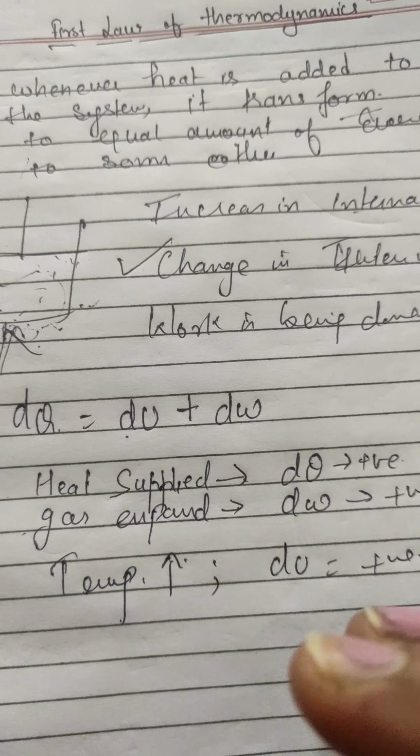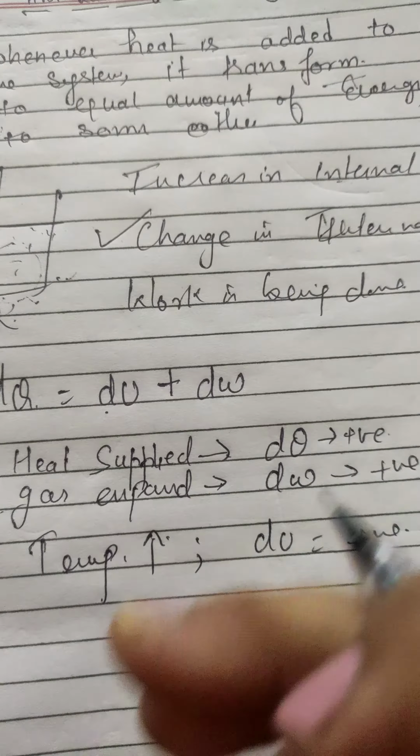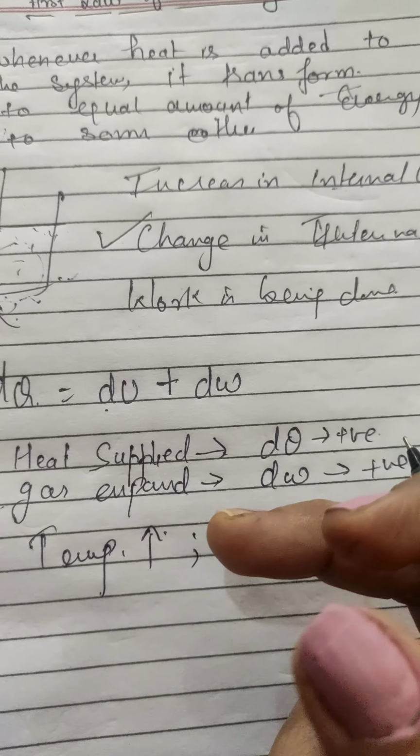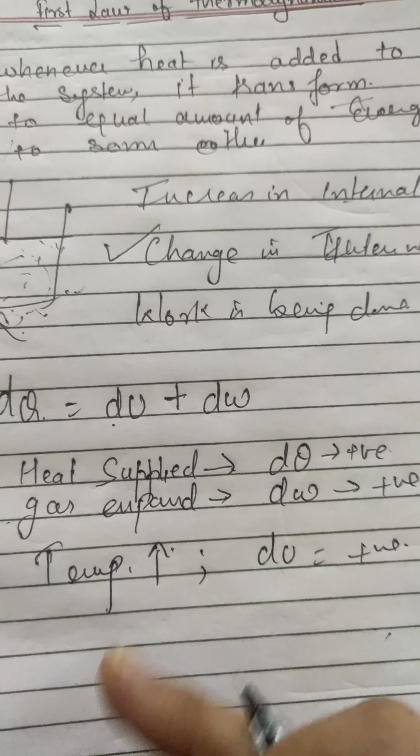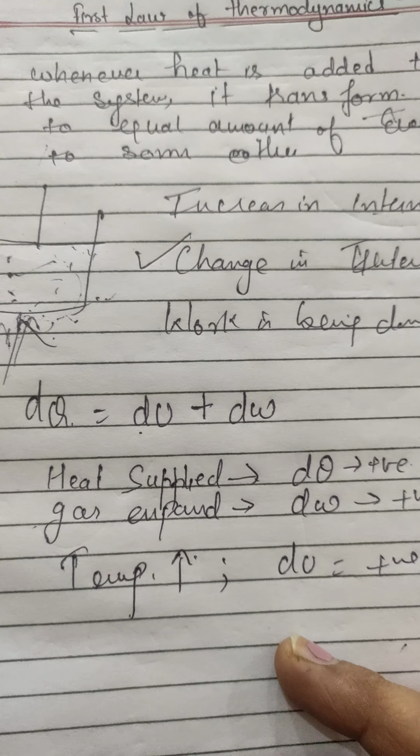So basically, when we are supplying heat, expansion is taking place, or temperature is increasing, that is taken as positive, and in the decreasing sense all these terms are taken to be negative.